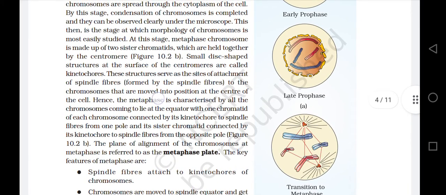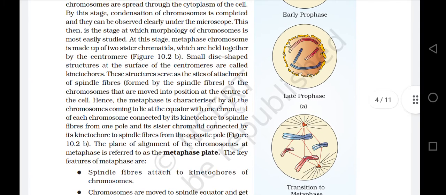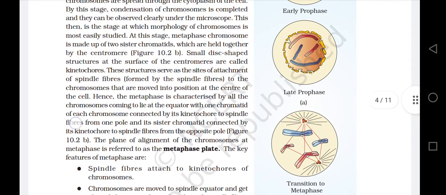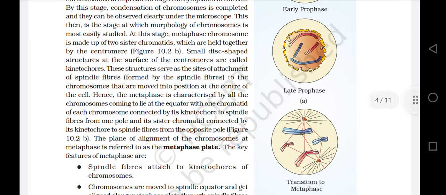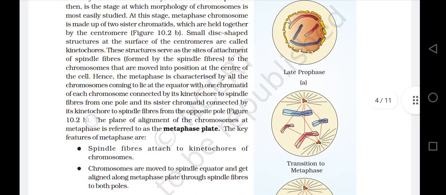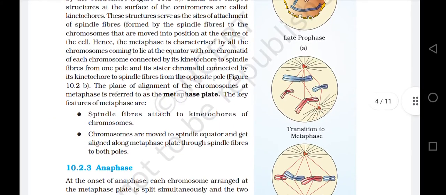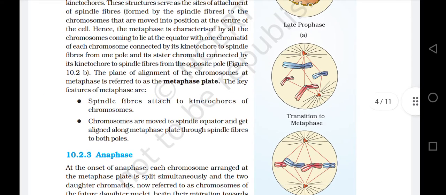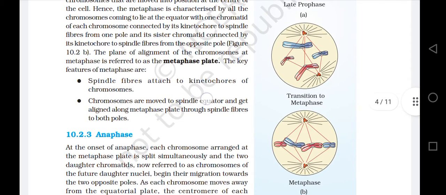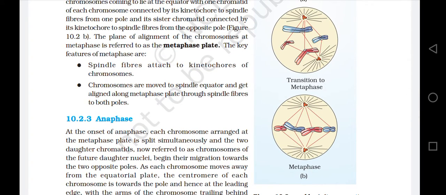Hence, the metaphase is characterized by all the chromosomes coming to lie at the equator with one chromatid of each chromosome connected by its kinetochore to spindle fibers from one pole and its sister chromatid connected by its kinetochore to spindle fibers from the opposite pole. Figure 10.2b. The plane of alignment of the chromosomes at metaphase is referred to as the metaphase plate. The key feature of metaphase is spindle fibers attached to kinetochores of chromosomes. Chromosomes are moved to the spindle equator and get aligned along the metaphase plate through spindle fibers to both poles.